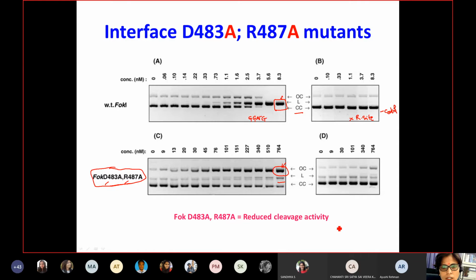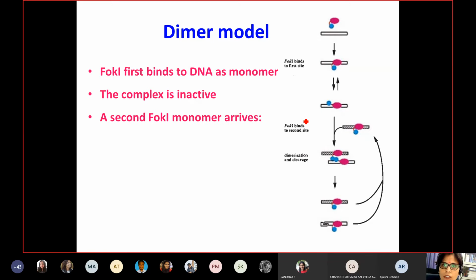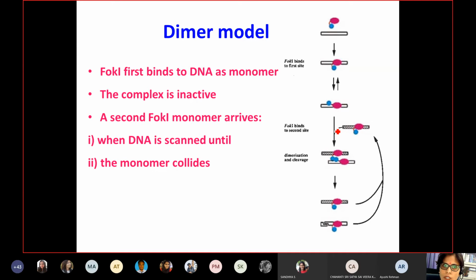So with this whole thing, they came up with the dimer model, and they say that FOC1 first binds to the DNA as a monomer, and this monomer is inactive. The second FOC1 monomer arrives, and only when it arrives in the correct orientation, while the first one is scanning the whole DNA, the monomer collides here, and after collision they form a correct orientation dimer.